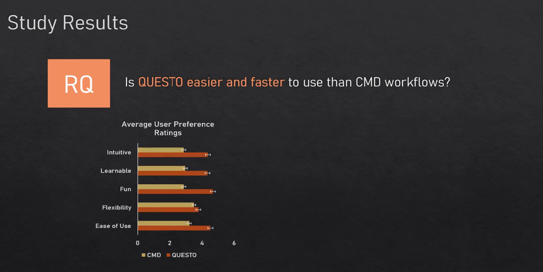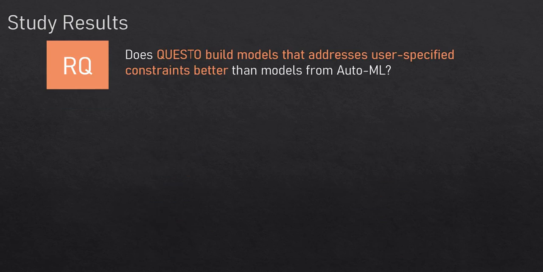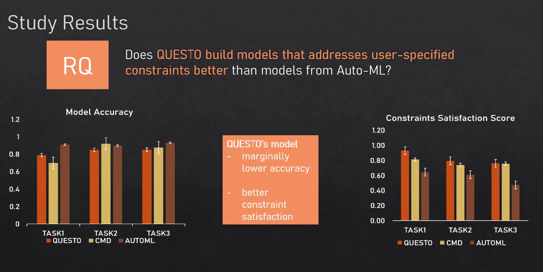Quantitatively, we found QUESTO is easier and faster than CMD based on Likert ratings and log data of task completion times. For various subjective aspects such as intuitiveness and learnability, participants slightly preferred QUESTO over CMD. Further, we also found that QUESTO addressed subjective user constraints in the objective function better than standalone AutoML, though it produced marginally less accurate models than standalone AutoML.